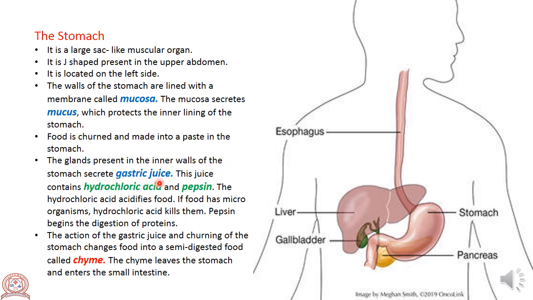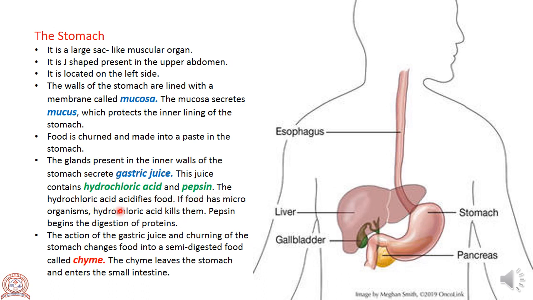The glands present in the inner wall of the stomach secrete gastric juices. Let us see what the roles of these gastric juices are.